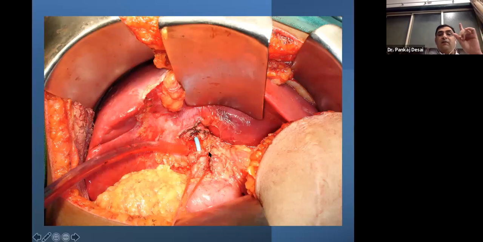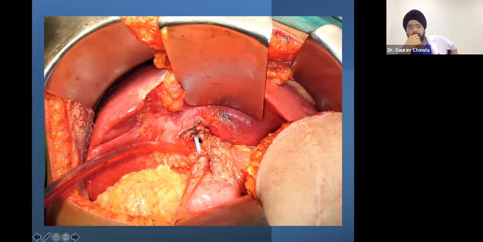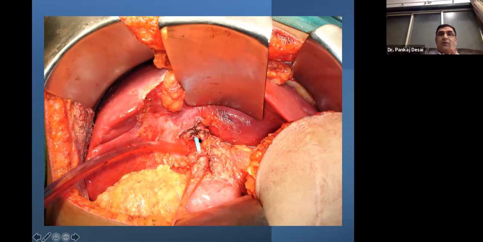One important trick which we have learned, we have just published a paper on that: as you see in this figure, this is a bile duct with a segment loss of almost 2 centimeters. So what we do is we put intraoperative stents rather than trying to reconstruct during the early phase, because when the patient comes to you, the patient will have a bilioma, ascites, and will be in sepsis. So you can't do anything about this.